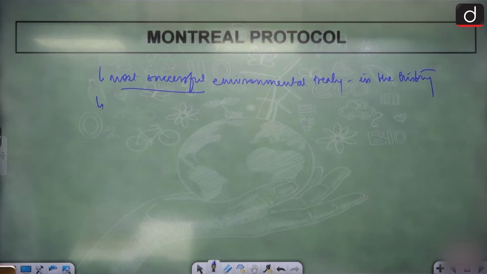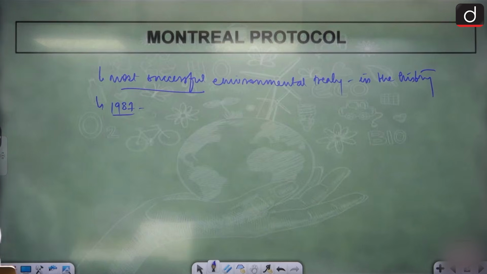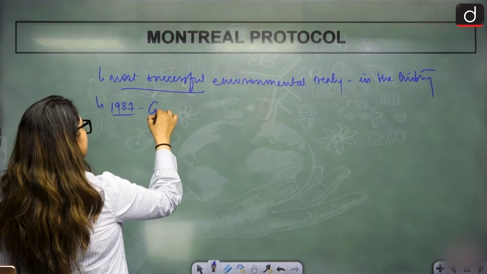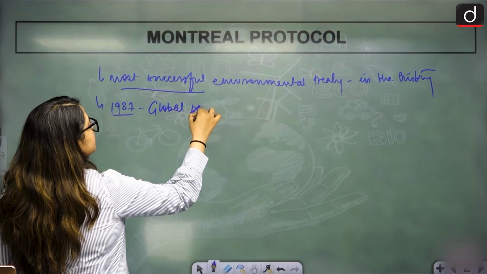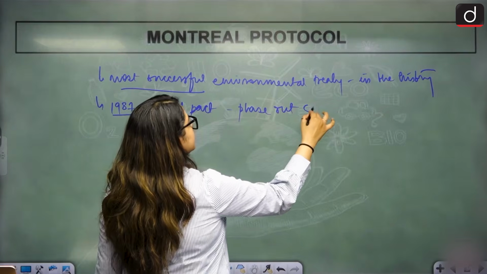Understand? This was done in 1987. Done in 1987, a global pact to phase out CFCs. This was a global pact that we will phase out CFCs.